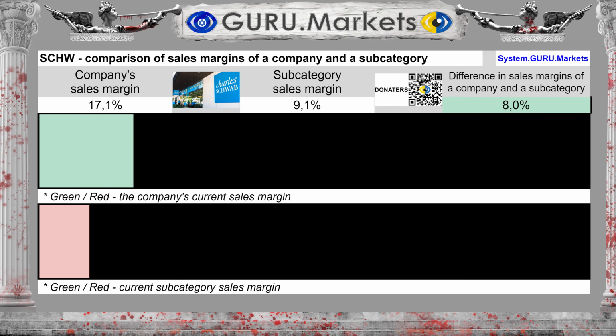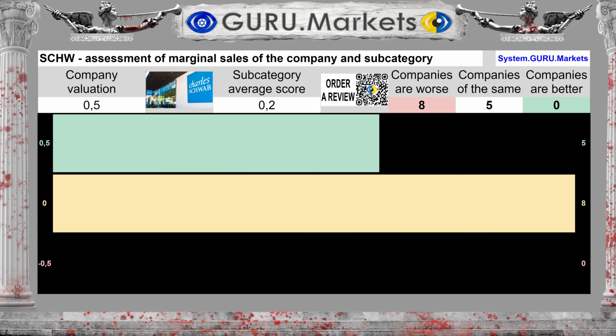The margin is 17.1%, with an average for the subcategory of 9.1%. The difference between the subcategory average and the company's performance is 8%. Assessment of sales margins in comparison with indicators in the subcategory: Good, 0.5 points.